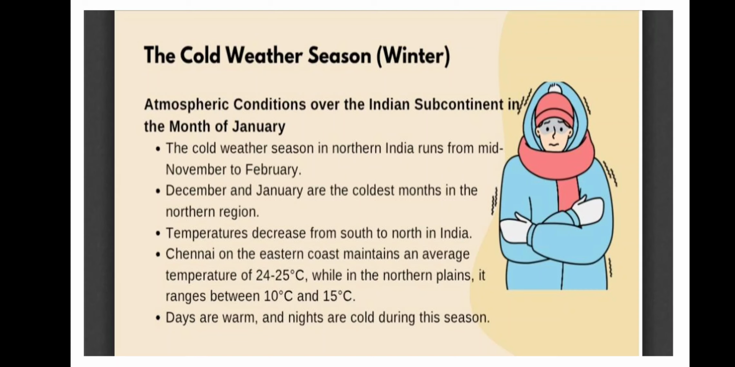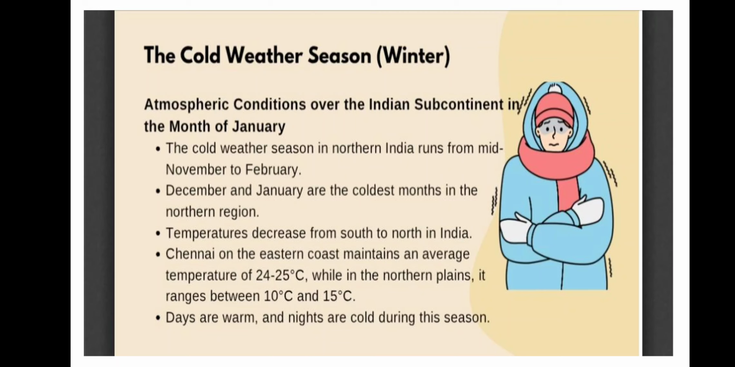The cold weather season in northern India runs from mid-November to February, and December and January are the coldest months in this northern region. Temperature decreases from south to north in India. In the south you will see higher temperature, and in North India there will be lower temperature. That is what this line says. Chennai on the eastern coast maintains an average temperature. We all know why, because it is in the coastal area, and it has the impact of land breeze and sea breeze.